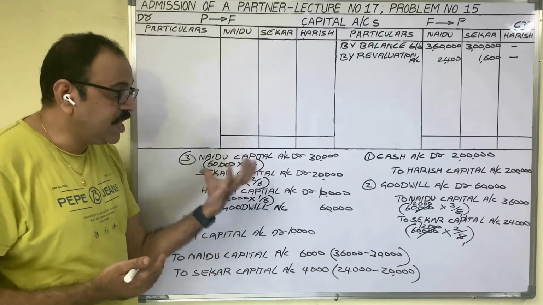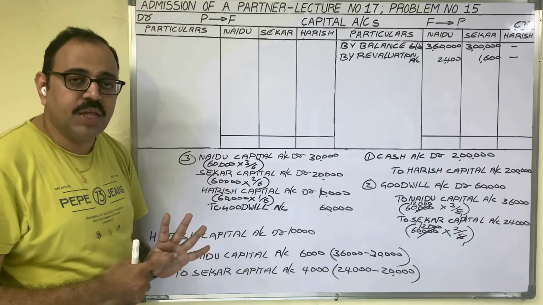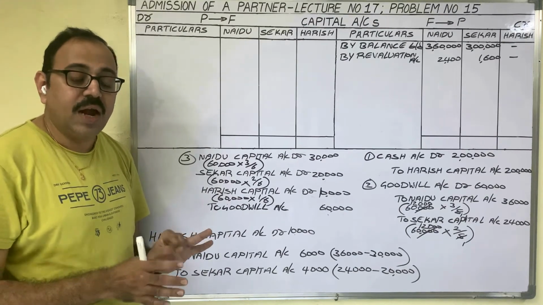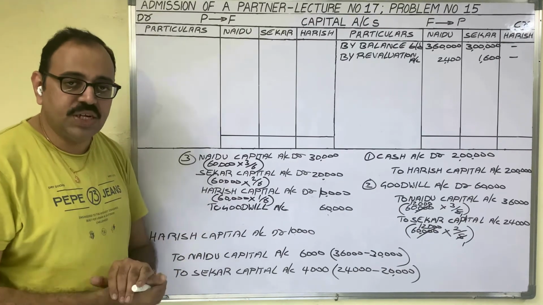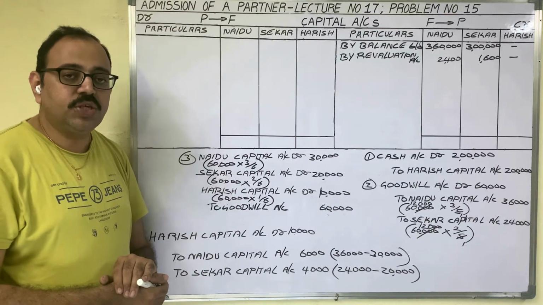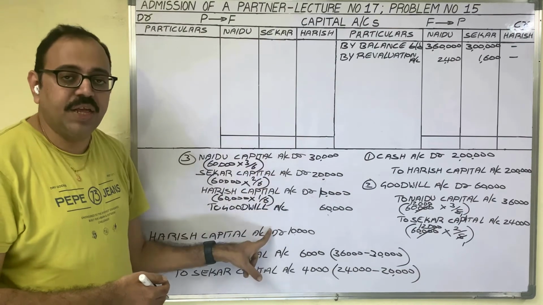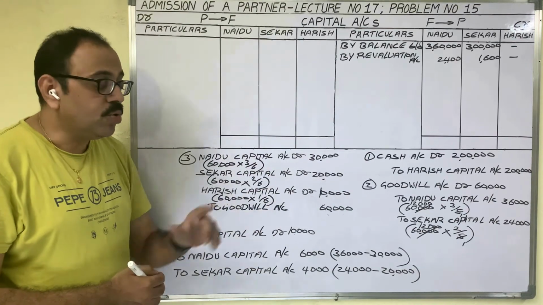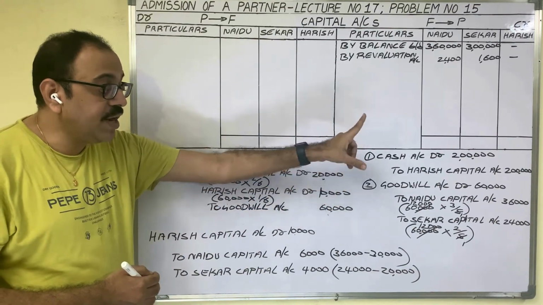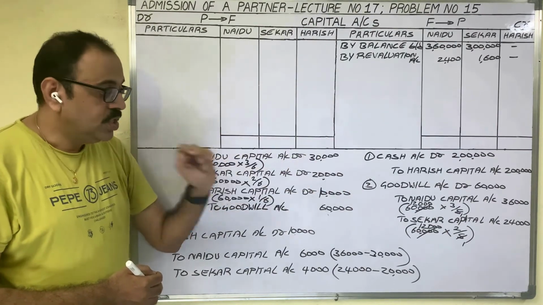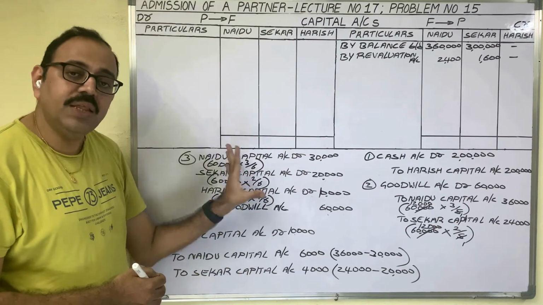Otherwise, as per the intermediate syllabus, under the premium method, revaluation method, and memorandum revaluation method, you can also write the journal entries. So intermediate students are advised to follow the intermediate syllabus material. So as per that, goodwill is to be adjusted under the revaluation method, memorandum revaluation method and premium method. So if you write these first three entries, that is enough.